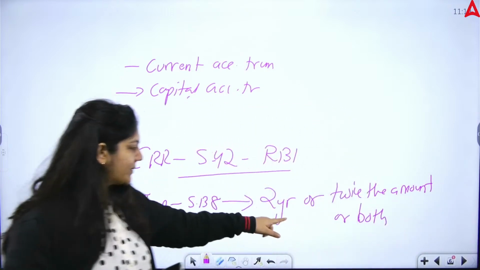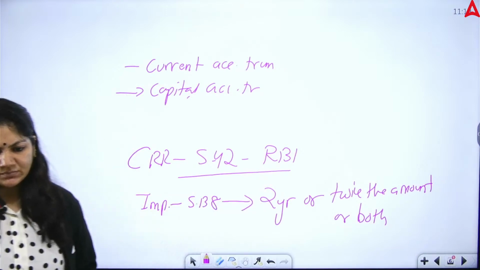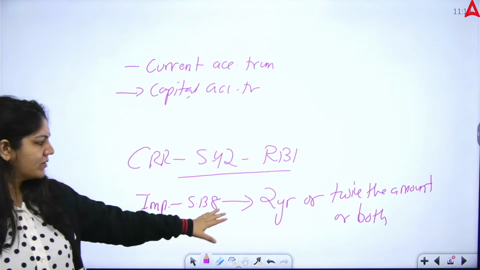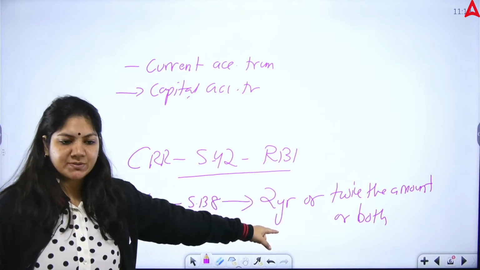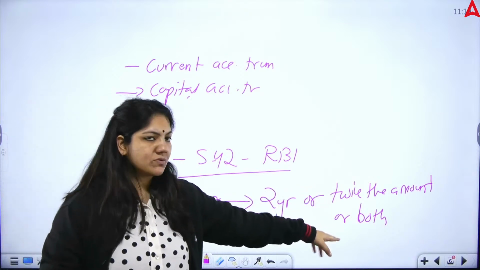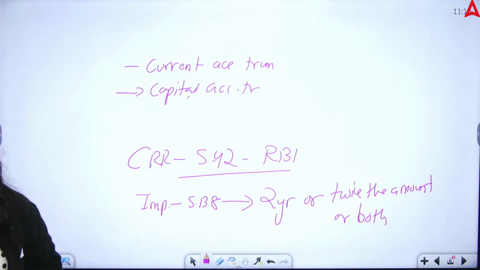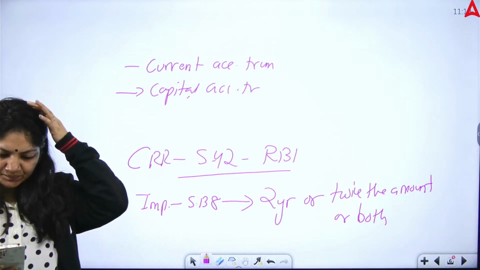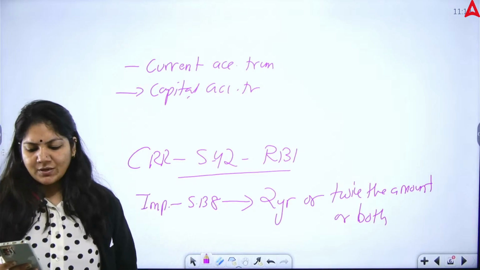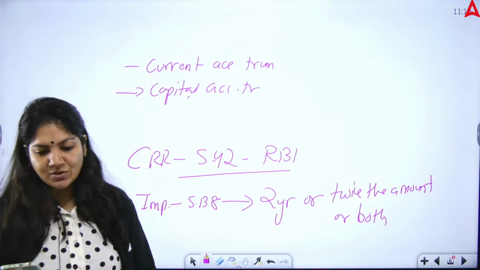This is the punishment of section 138, that is dishonor of cheque. 2 years imprisonment or twice the amount or both. That is the right answer. Then who initiates the corporate insolvency resolution process? That was the question.